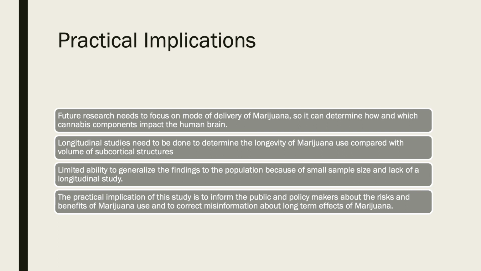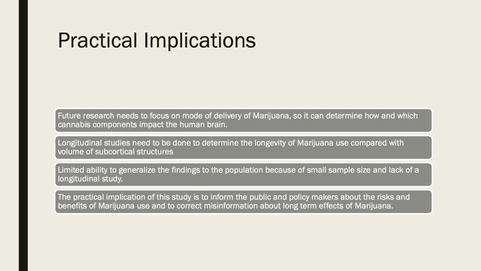study. A longitudinal study could be very helpful because it would be able to show the effects of marijuana use over a long period of time. This could help show that marijuana may not have significant effects over a short period of time, but may have more significant effects if taken for an extended period of time. Longitudinal studies need to be done to determine the longevity of marijuana use compared with volume of subcortical structures.